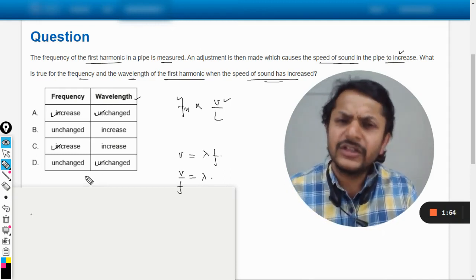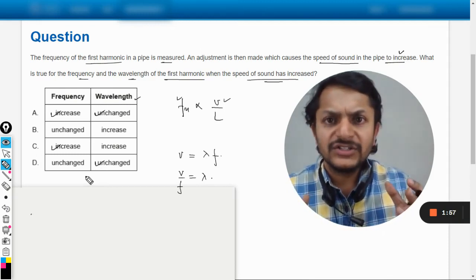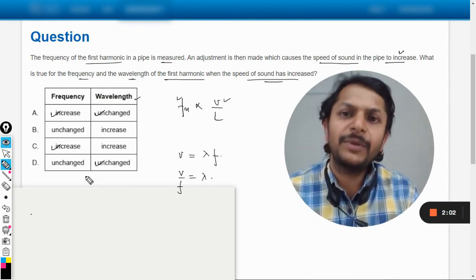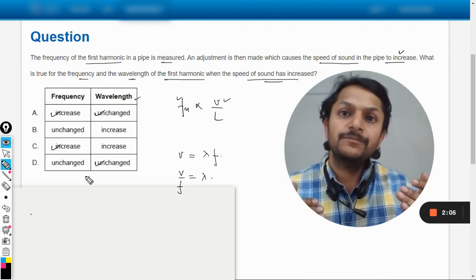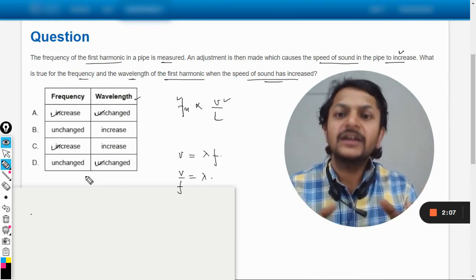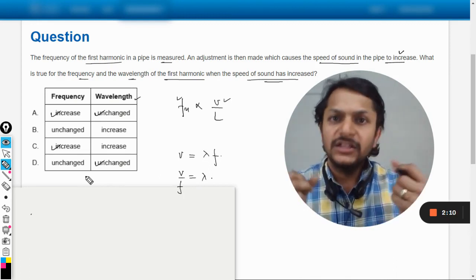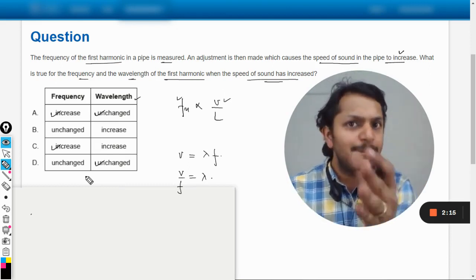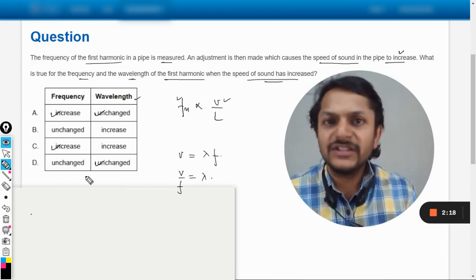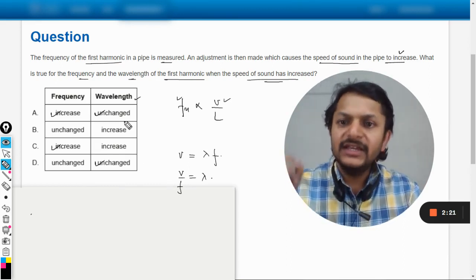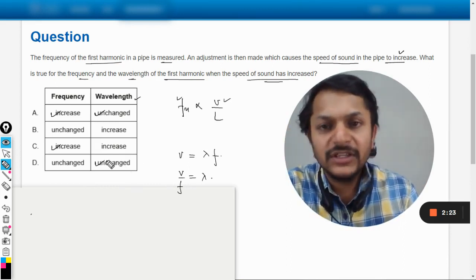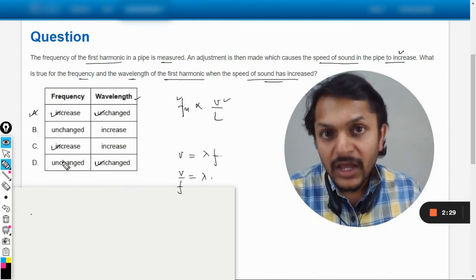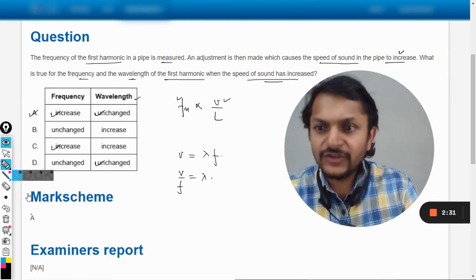And there is another reasoning for this. In our standing waves, we always equate the length of the pipe with lambda by 2 many a time, like if it is the first harmonic and the pipe is open from both ends, the length is equated with lambda by 2, isn't it? Now the length is not changing, so it only means that the wavelength is not changing, isn't it? So accordingly, we can say that the wavelength does not change, but the frequency increases, and yes, the answer will be A. Let us check it from the mark scheme, and yes, the answer is given as